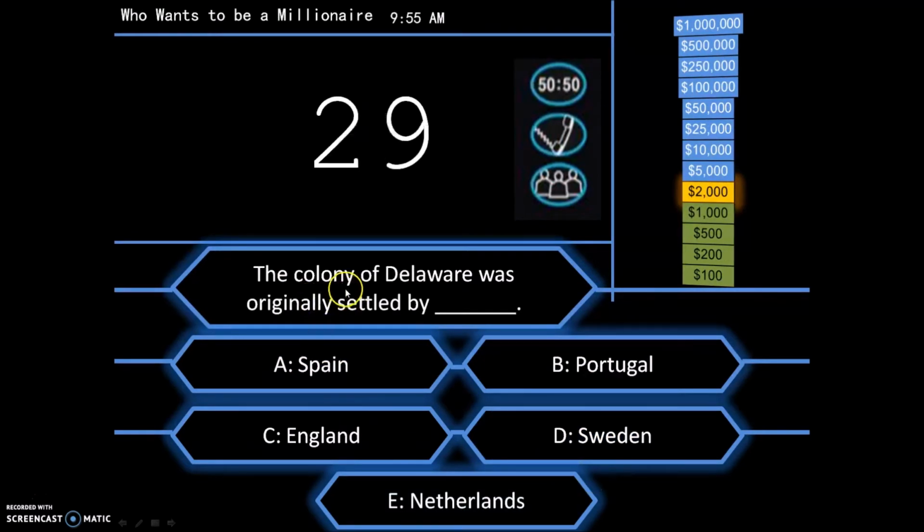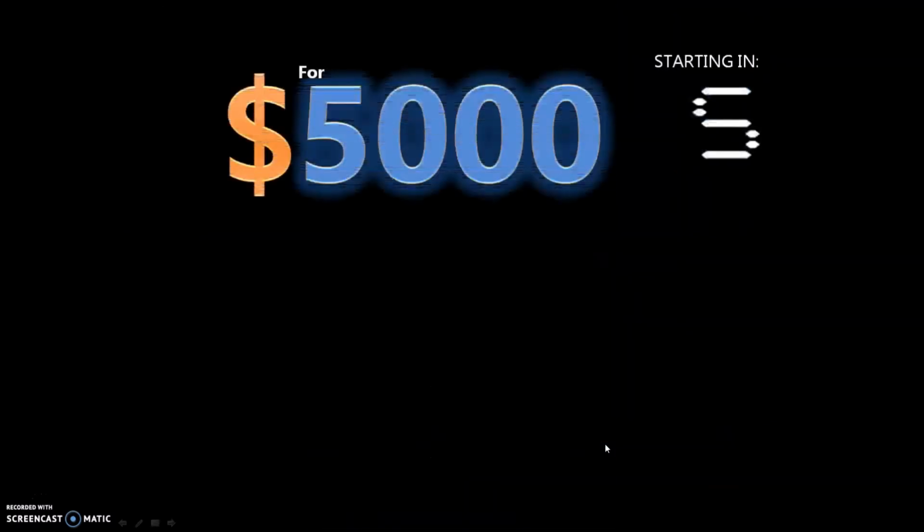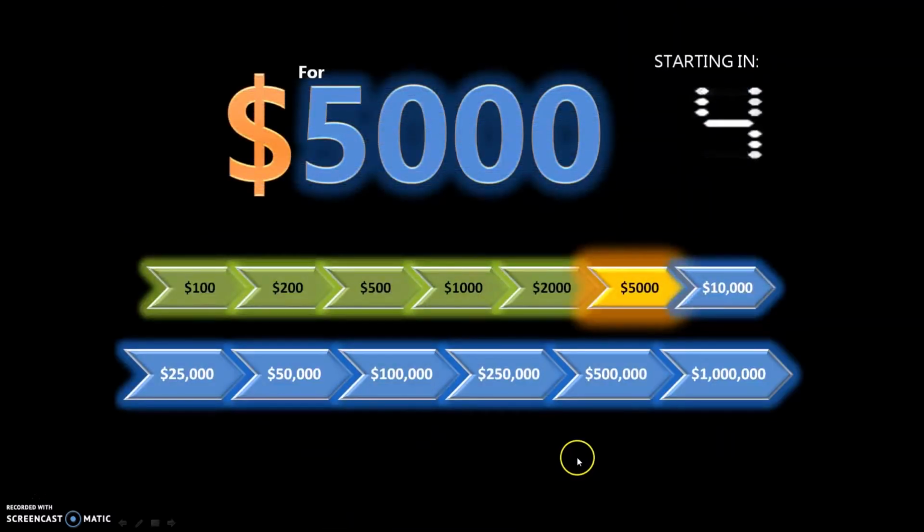The colony of Delaware was originally settled by A. Spain, B. Portugal, C. England, D. Sweden, or E. Netherlands. Can you guess what the answer is here? If you've answered D, that is correct. Sweden. Alright. So the next question is about